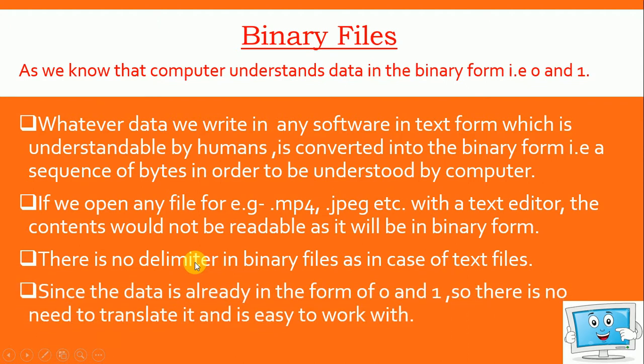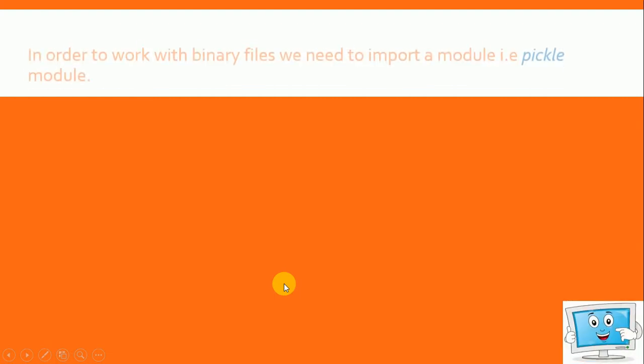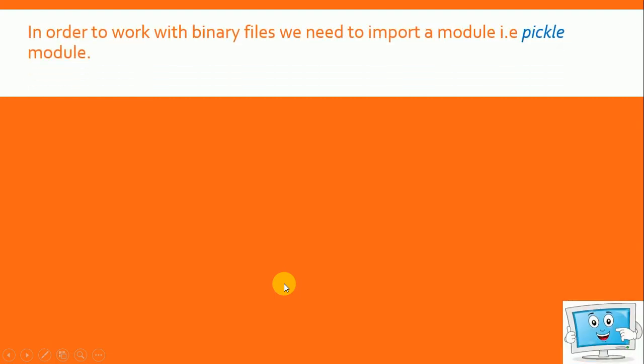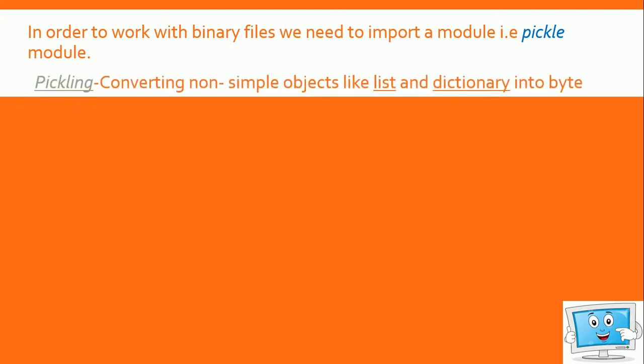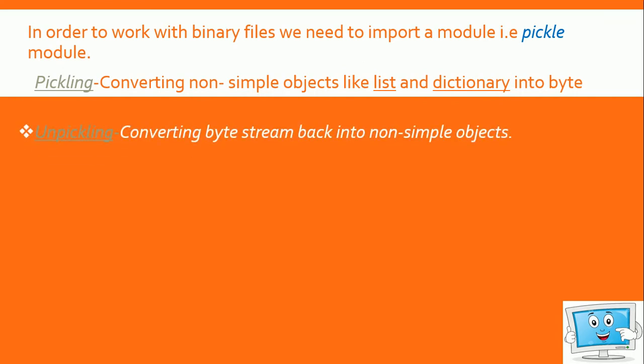And since the data is already in the form of 0 and 1, इसलिए हमें डेटा को ट्रांसलेट करने की जरूरत नहीं होती और easily हम बाइनरी फाइल्स के साथ work कर सकते हैं. Now, in order to work with binary files when we are working in Python, we need to import a module which is known as the pickle module. Now there are two terms related to this, that is pickling and unpickling.